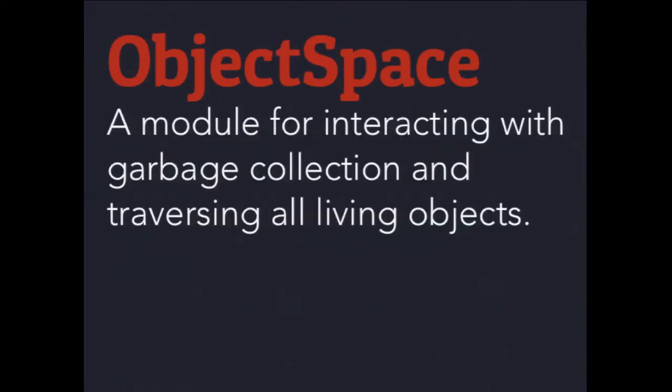So there's a thing called ObjectSpace. ObjectSpace is a module in Ruby that gives you access to every live object that exists, so every object that's been created, and then you can traverse that using an each_object method. You can send in things like each_object(Class), and it'll give you every class that gets created in your program. So it's very handy. This is where garbage collection happens. You can call the garbage collector off of this. You might have also seen something like GC.start. That's basically the same thing. ObjectSpace.garbage_collect and GC.start are doing basically the same thing.